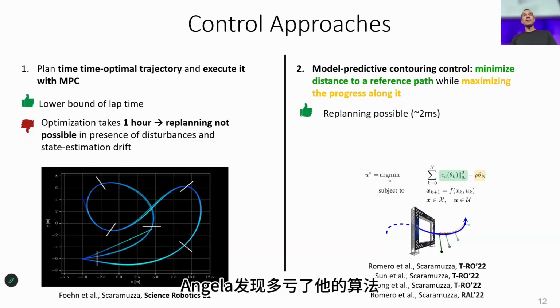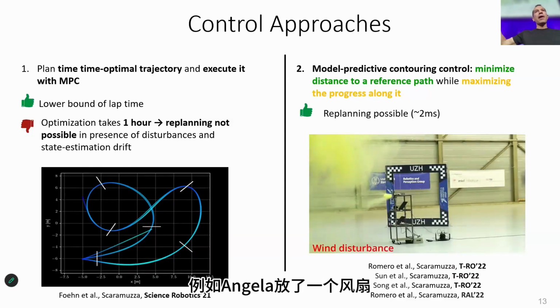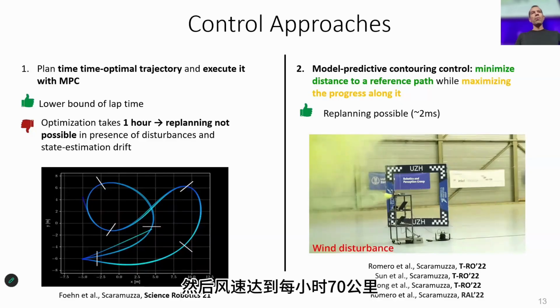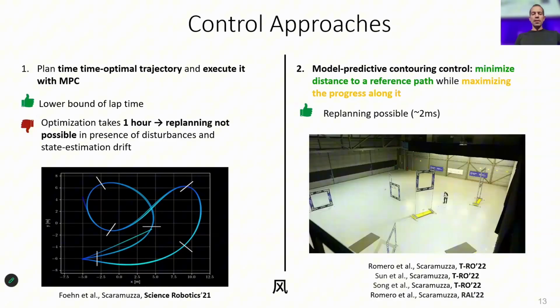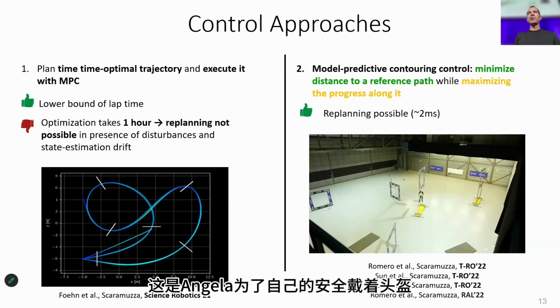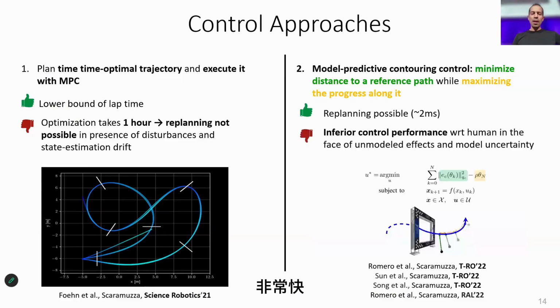Well, what Angel found is that thanks to this algorithm, the replanning took only 2 milliseconds. So we went from 1 hour to 2 milliseconds, which is faster than real time. And we were able to do things like this. For example, Angel put a fan blowing wind at 70 kilometers per hour, and the drone was able to withstand the wind. It even showed that you could move the gates. Here is Angel wearing a helmet for his own safety. He's moving the gate, and it's showing that the drone is replanning very fast.